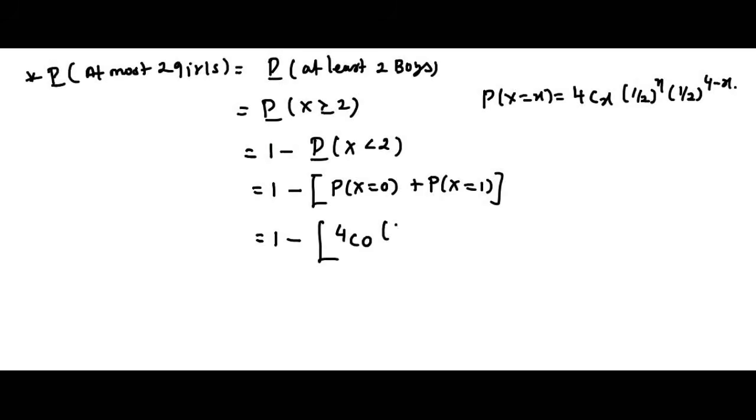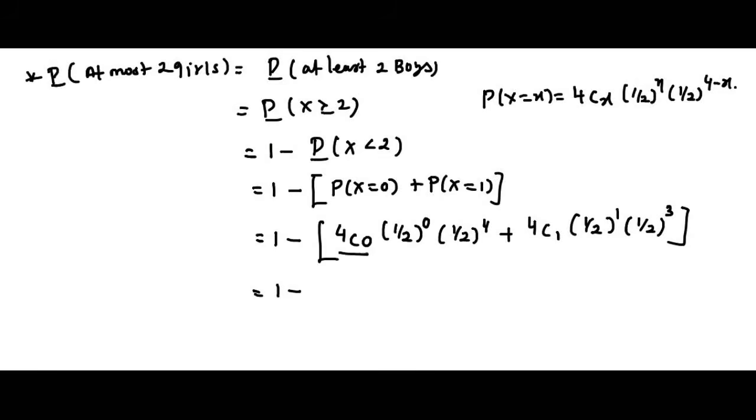4C0 (1/2)^0 (1/2)^4 plus 4C1 (1/2)^1 (1/2)^3. Okay, so first we simplify this, right? We get 4C0, that is 1, and anything power 0 is also 1. So we get here (1/2)^4 plus 4C1.